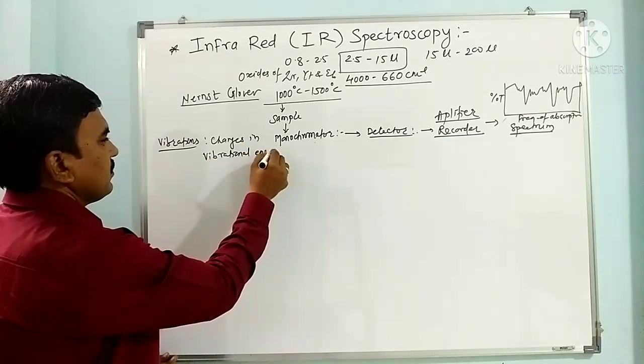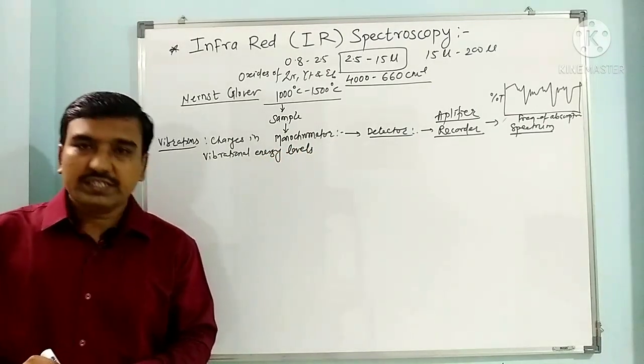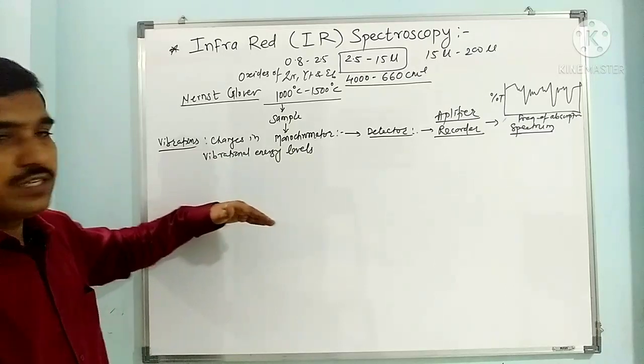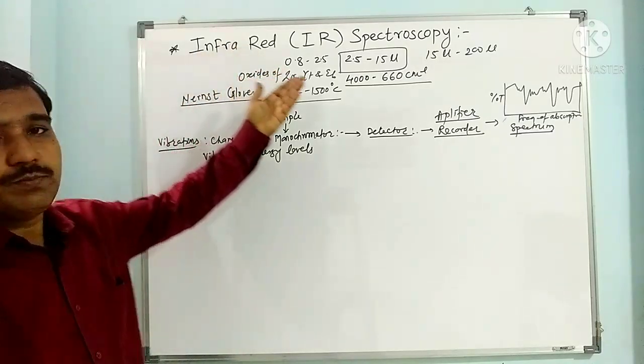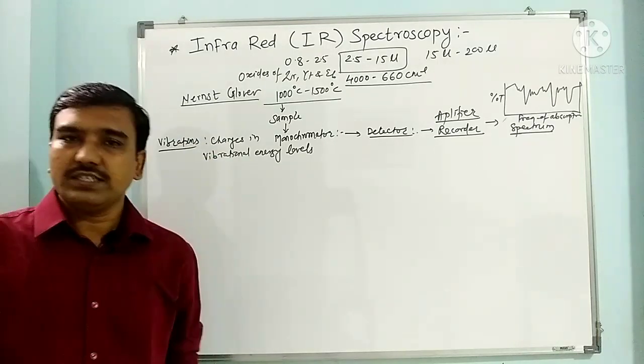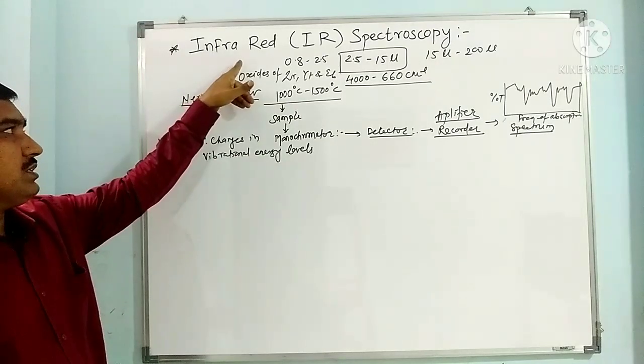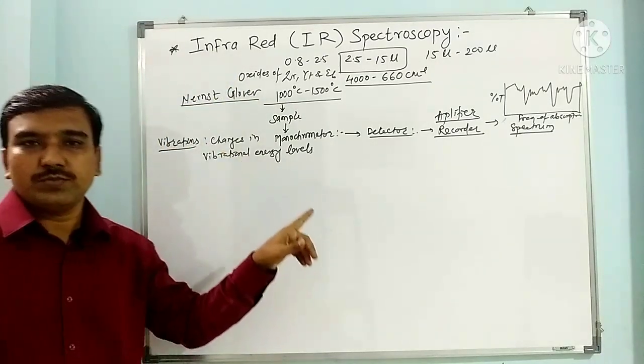So the compound gets excited from a lower vibrational energy level to an upper vibrational energy level, and when it comes back to the ground state, it releases heat or energy. In this way, this energy is only sufficient for the vibrations of the bond.